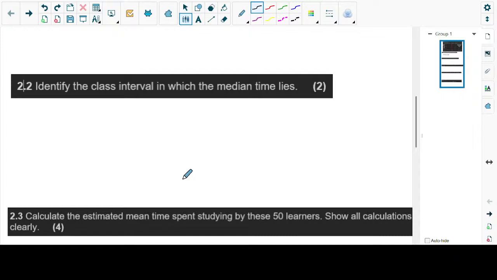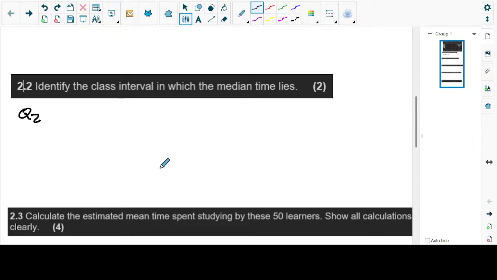The second question says, identify the class interval in which the median time lies. Let's remind each other: how did you get the median when we're dealing with ungrouped data? The number that was in the middle. Nothing has changed. It's still the number that is in the middle, which is Q2.